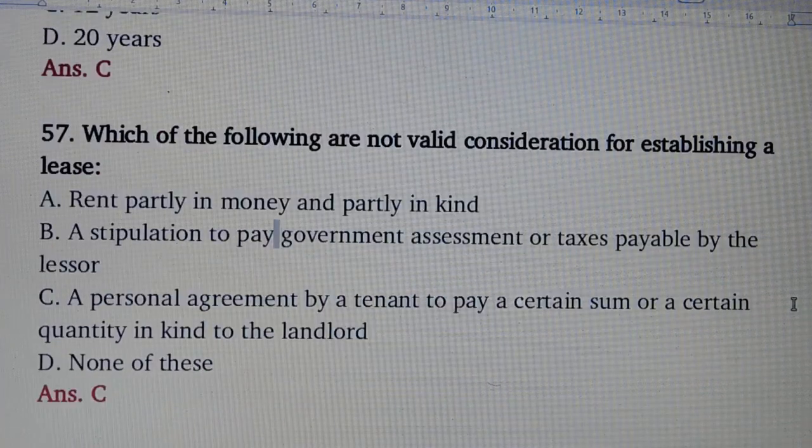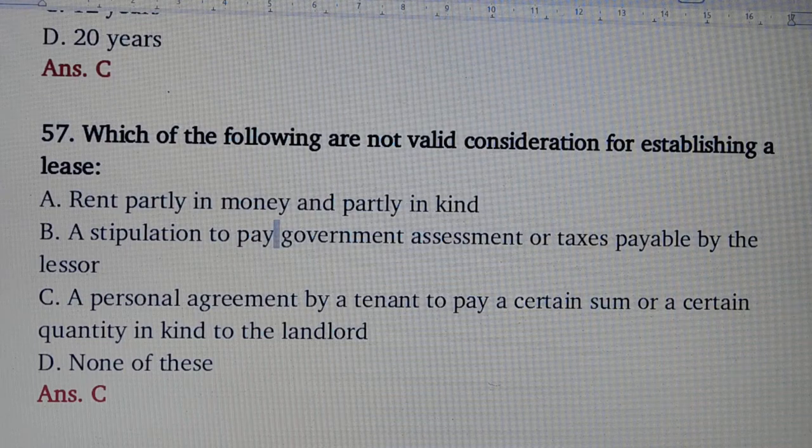Question number 57. Which of the following are not valid consideration for establishing a lease? Answer is option number C, a personal agreement by a tenant to pay a certain sum or a certain quantity in kind to the landlord.